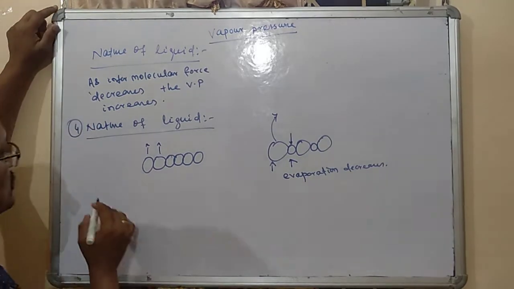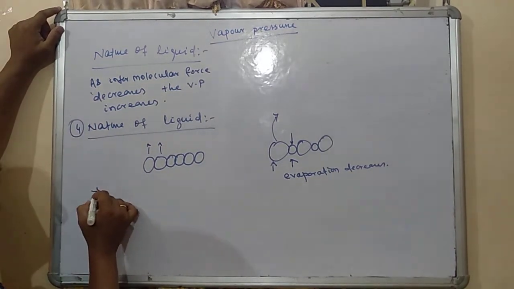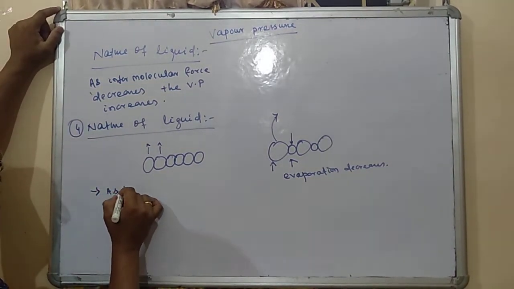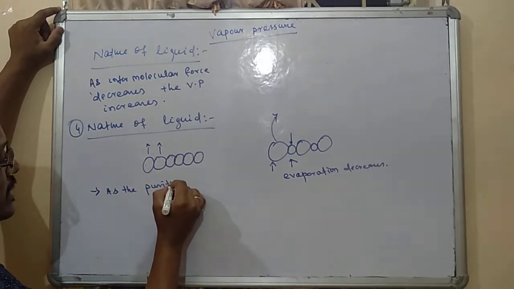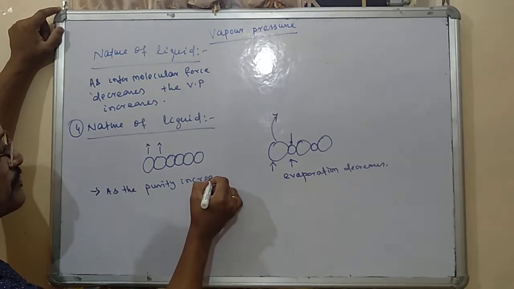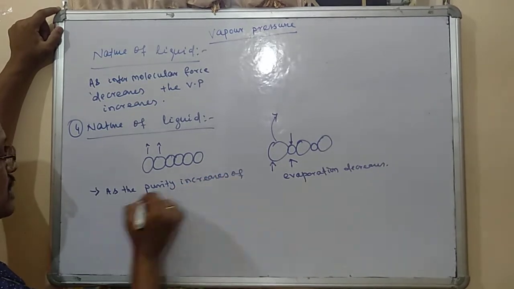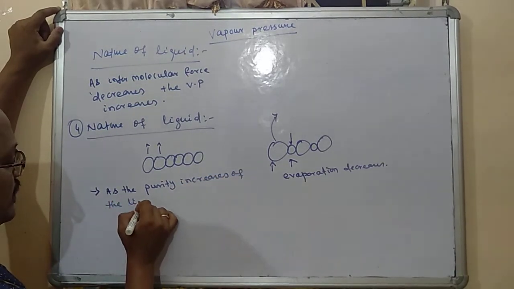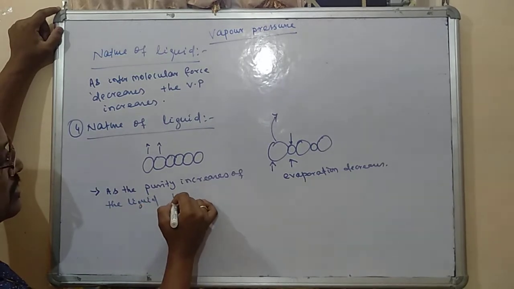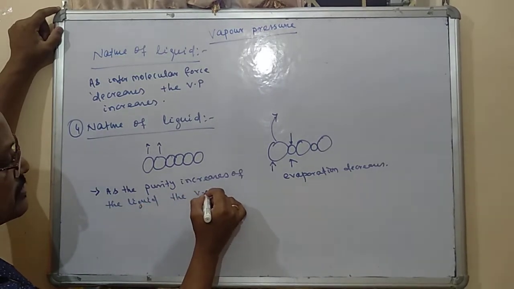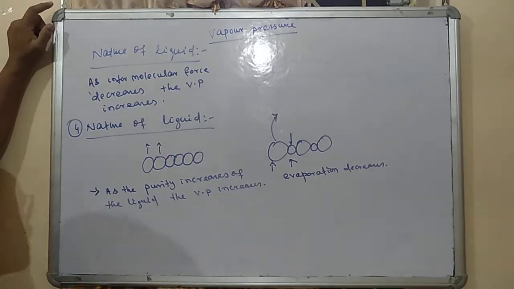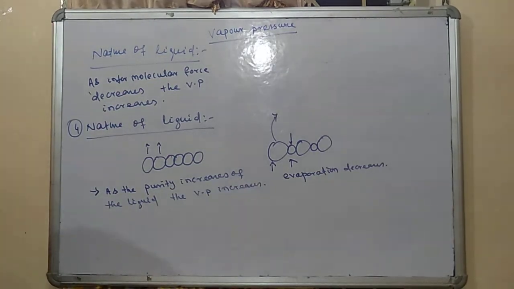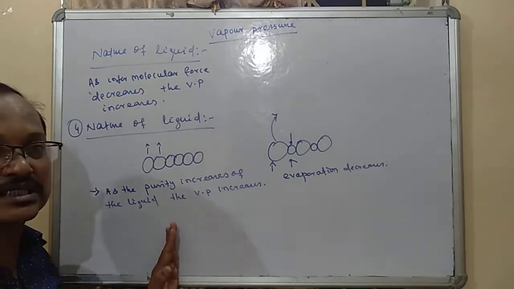So the understanding is, as the purity of the liquid increases, the vapor pressure increases. Understood?